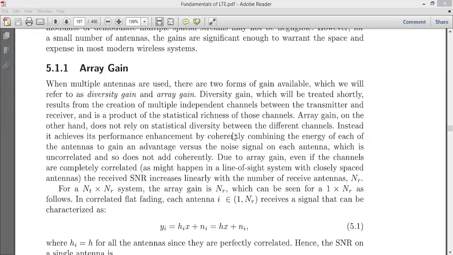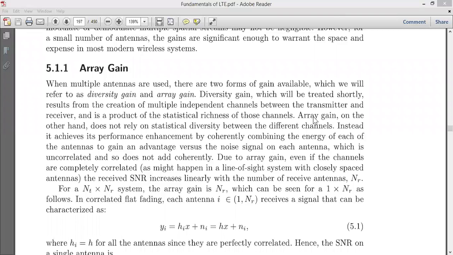If you find the gain of these independent channels at both the transmitter and receiver, using a statistical calculation, that is the dot product of those channels, then you find the diversity gain.